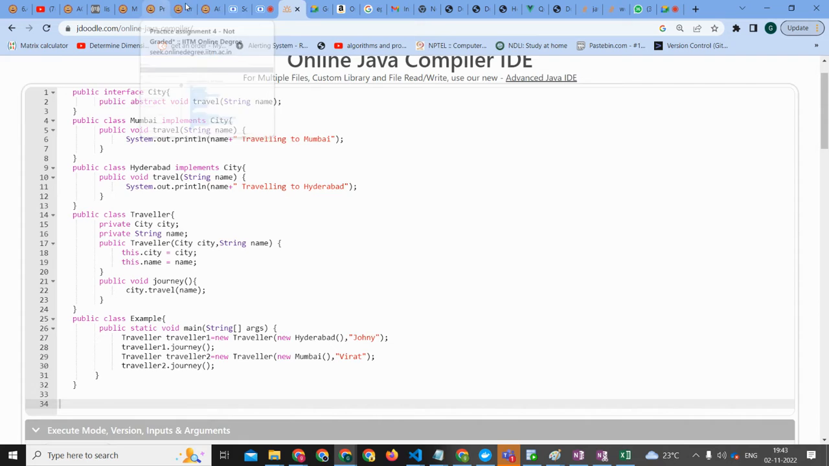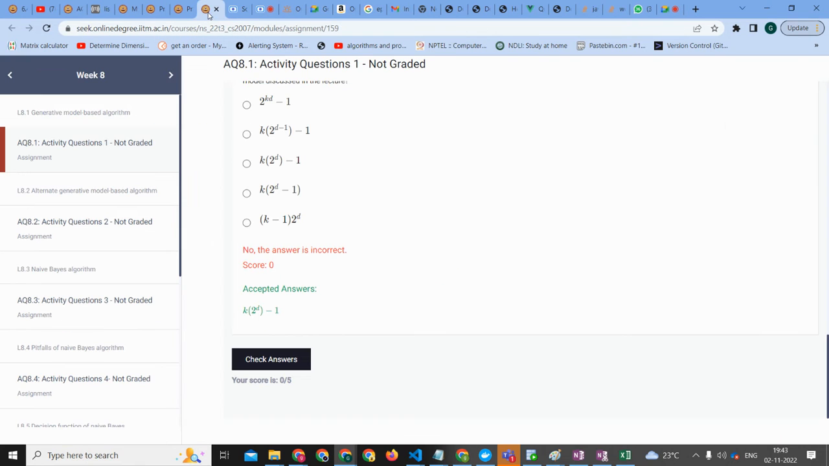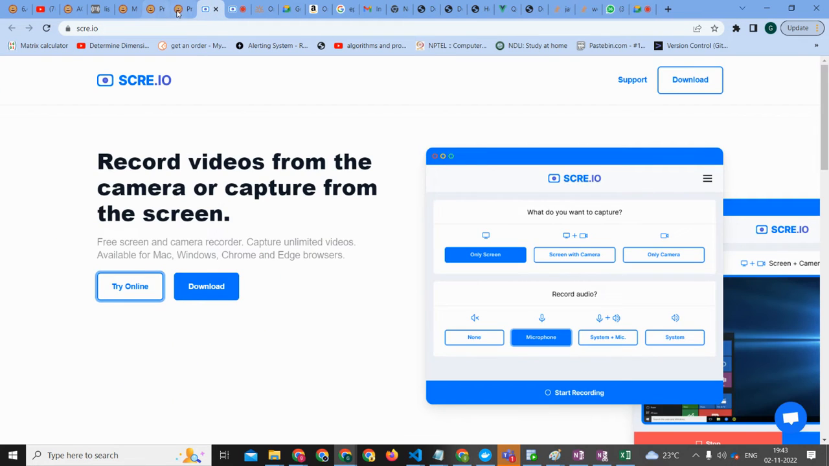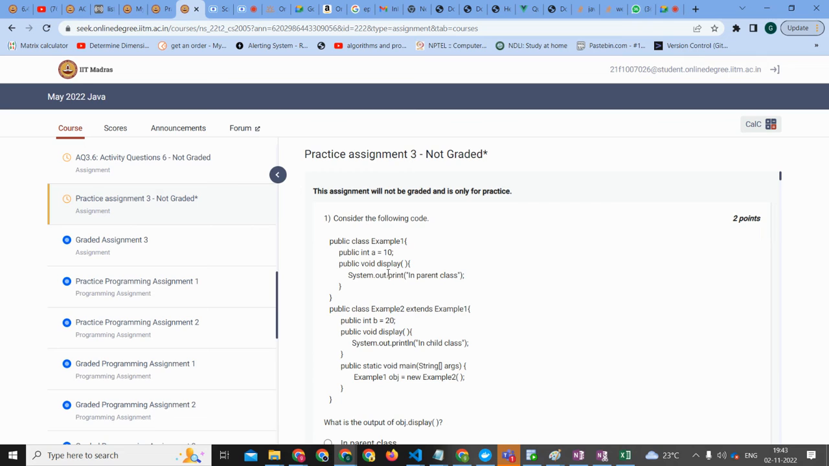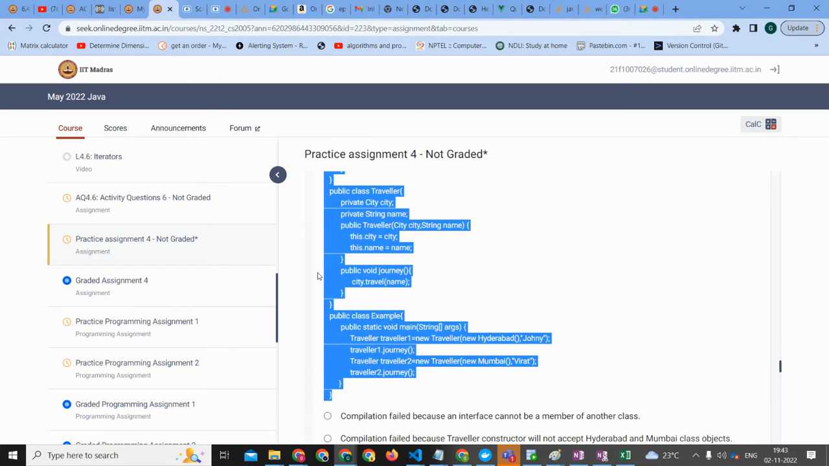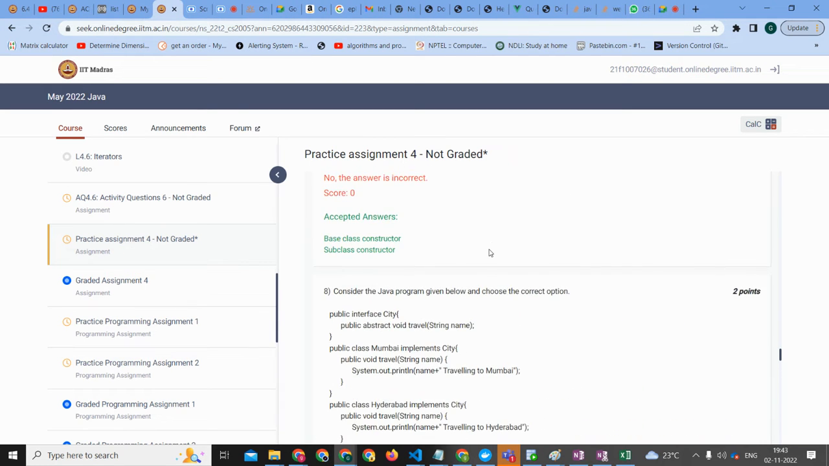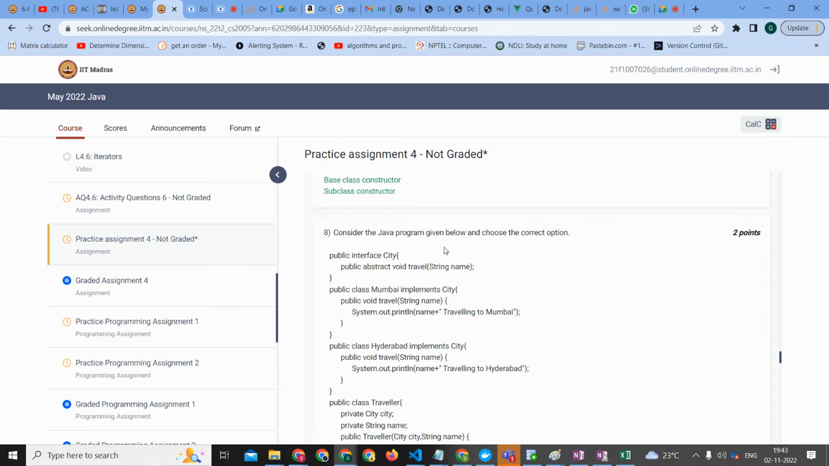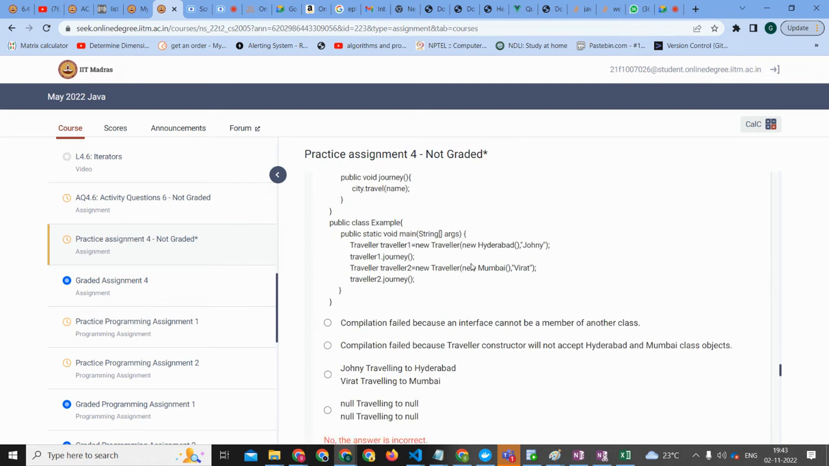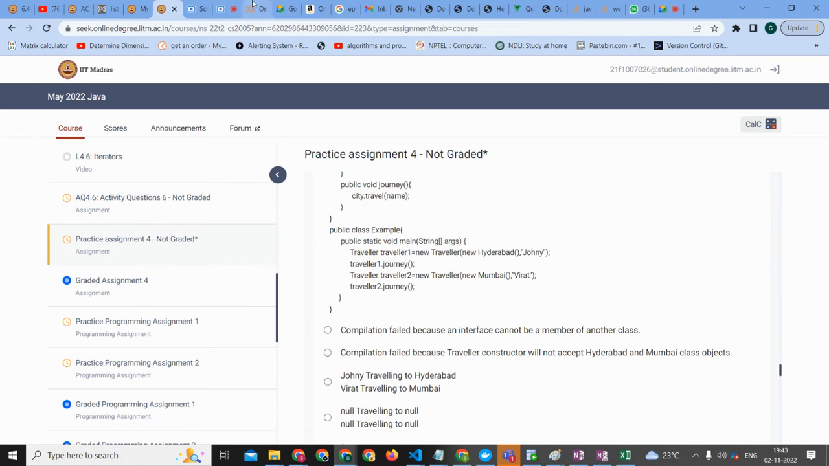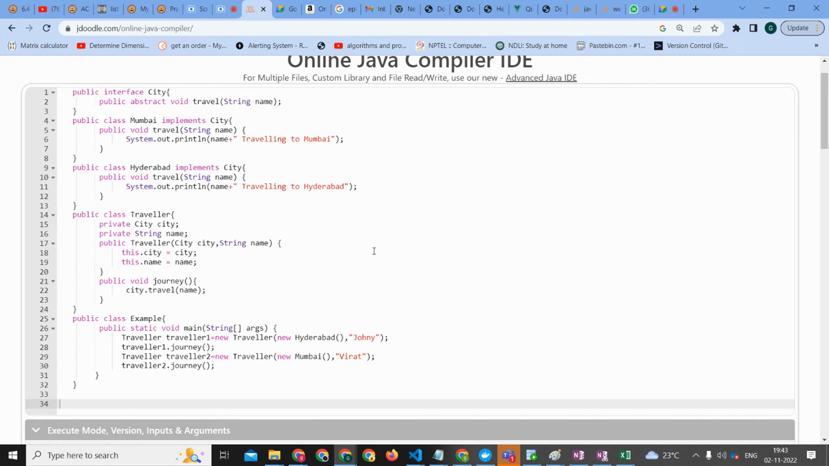This is for Java. I don't need this. I'll delete that. This also Java. This also Java. Okay. So the question is, choose the correct option. What is going to be the output? Output or compilation failed. We need to find that. All right, so who wants to take this question?